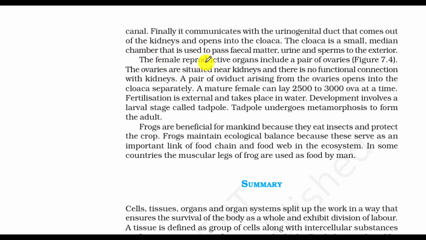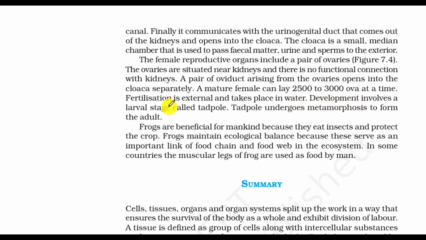The female reproductive organs include a pair of ovaries, figure 7.4. The ovaries are situated near the kidney and there is no functional connection with the kidney. A pair of oviducts arising from the ovaries opens into the cloaca separately. A mature female can lay 2500 to 3000 ova at a time. Fertilization is external and takes place in water.